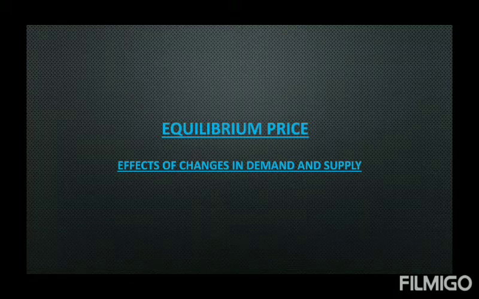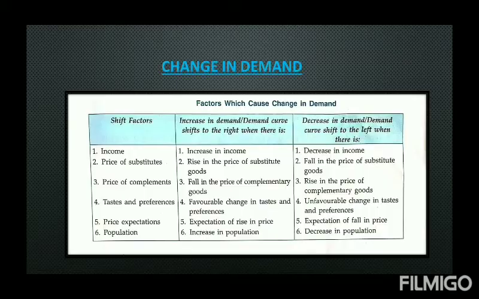Now, changes in demand and supply. We have discussed this part before as well. So, let's recapitulate it one after another. Change in demand. That means what? How the demand of a commodity changes. Here we are not dealing with the movement along the demand. We are dealing only with the shift of the demand curve. So, demand curve shifts toward right whenever there is an increase in the demand, and it shifts toward left when there is a decrease in the demand.